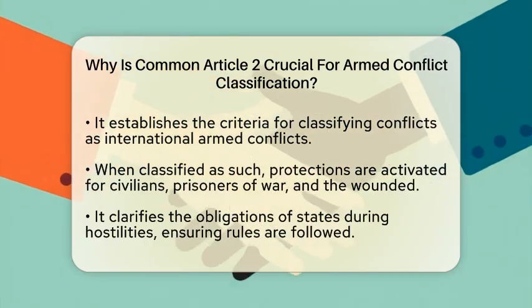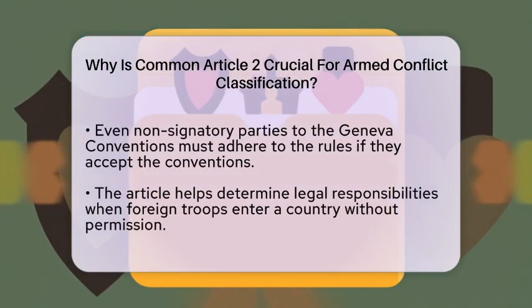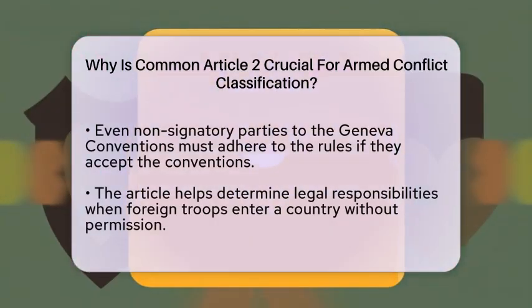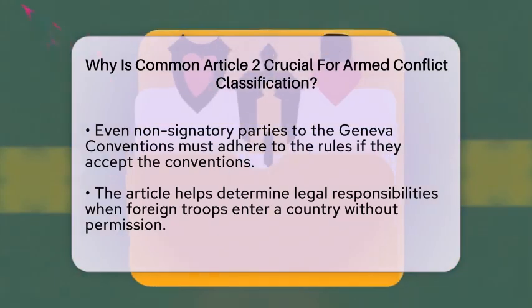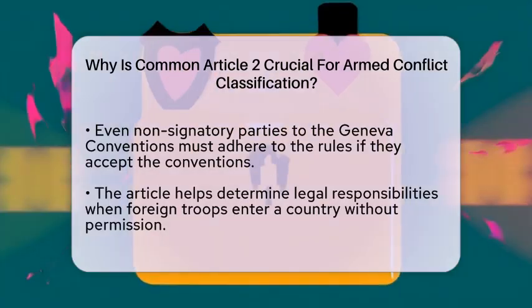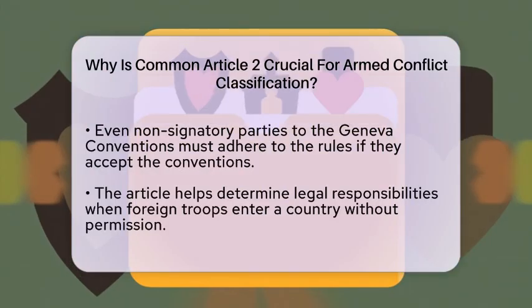Common Article 2 also covers situations where one party to the conflict isn't a signatory to the Geneva Conventions. It states that even non-signatory parties must follow the rules if they accept and apply the conventions. This helps keep protections in place, even in complex conflicts involving multiple actors.